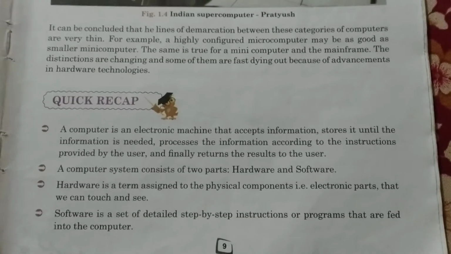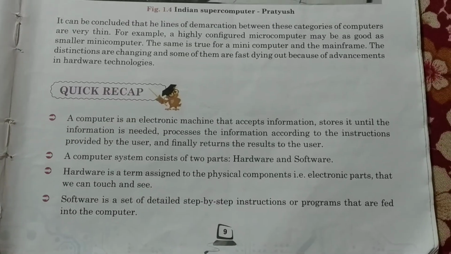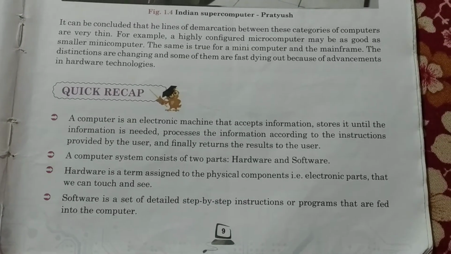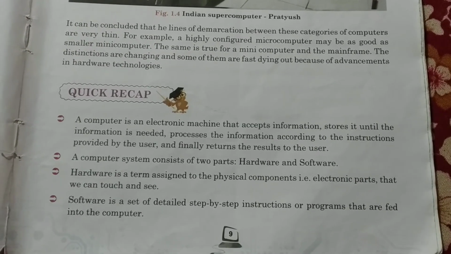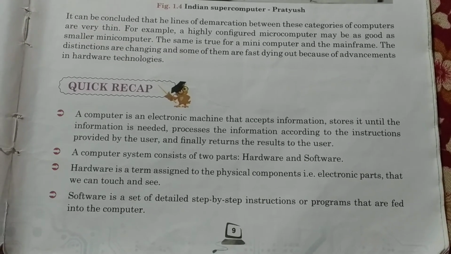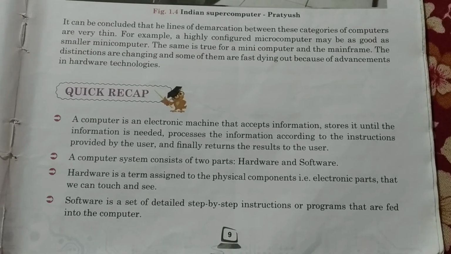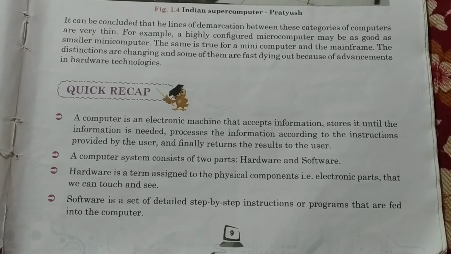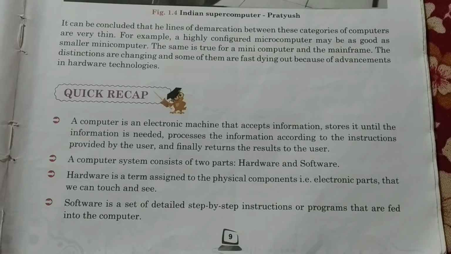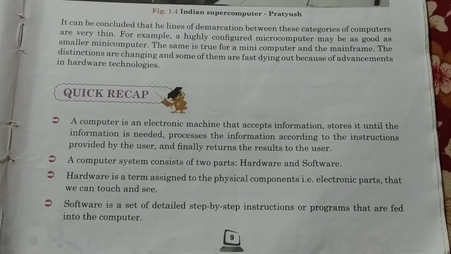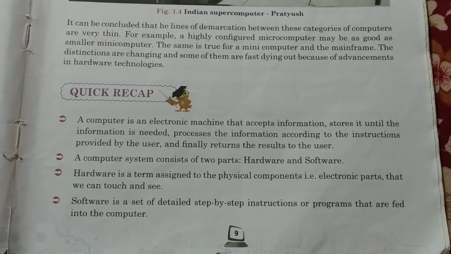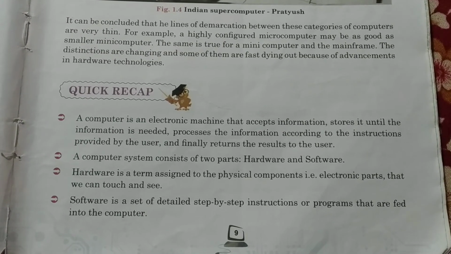Then you have the quick recap on page 9, and this quick recap will also continue on page 10. Now quick recap, please read, because a few short questions can be given. I am not saying that you have to learn, but read them 3, 4, 5, 6 times so that you know all the things. Like a computer system consists of 2 parts, dash and dash. So if you read this quick recap, you will be able to write hardware and software.